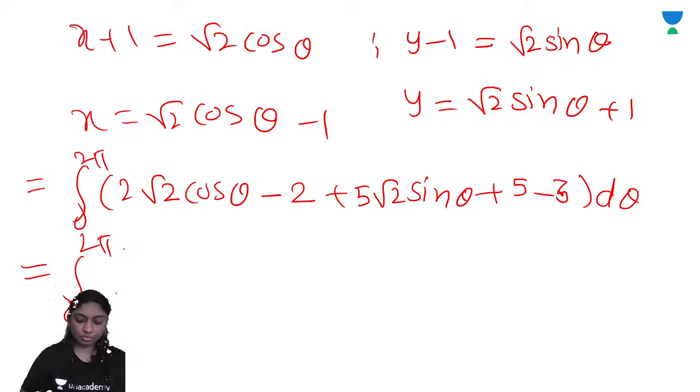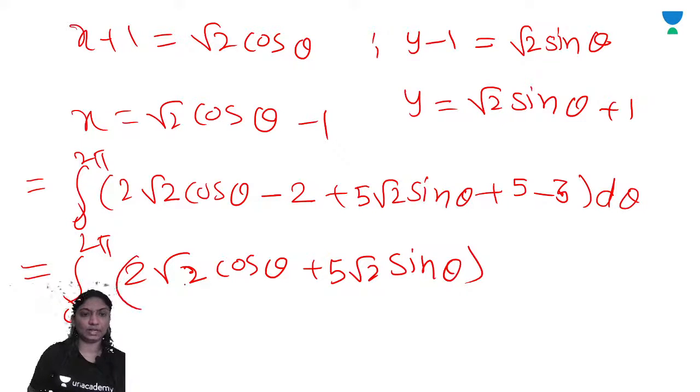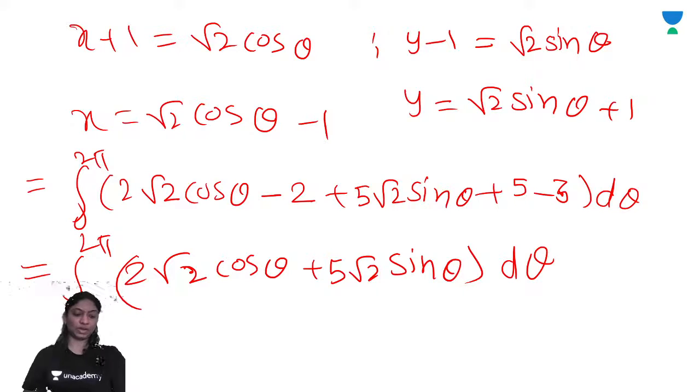Now root 2 cos theta... minus 2 minus 5 plus 5 get cancelled out. We'll get here root 2 cos theta plus 5 root 2 sin theta d theta. Right? Evaluate with respect to d theta. What will be the answer?